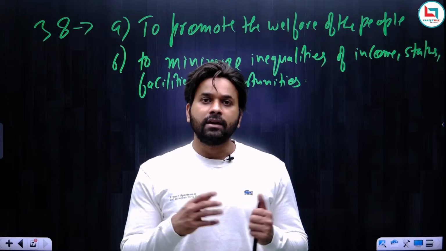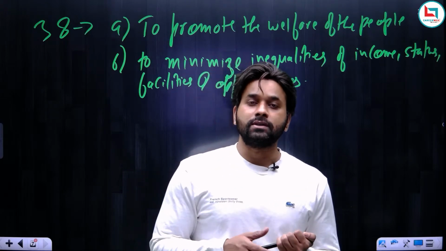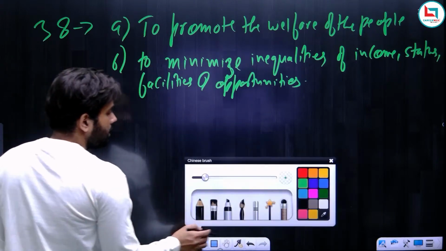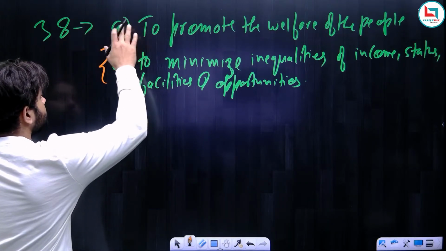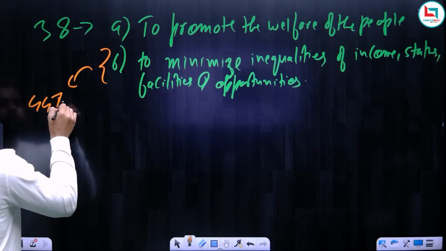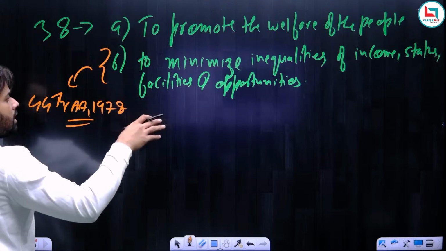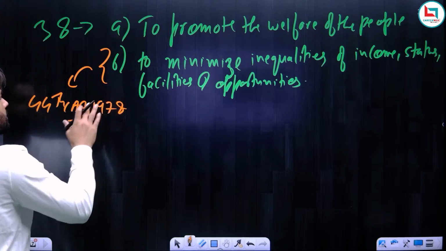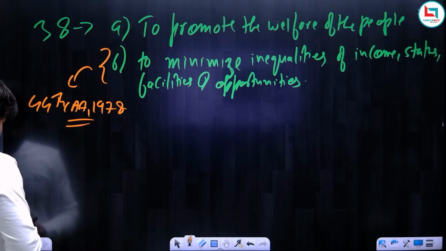You cannot expect the entire state to be equal. There are only a few places or few cities in the country. So this is Article 38, and one more thing we need to remember: originally Article 38 consisted of the first portion. The provision to minimize inequalities of income, status, facility, opportunity was inserted by the 44th Constitutional Amendment Act 1978. So this is Article number 38, and now Article number 39.